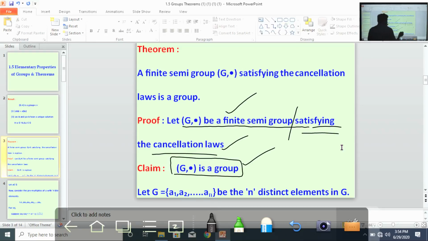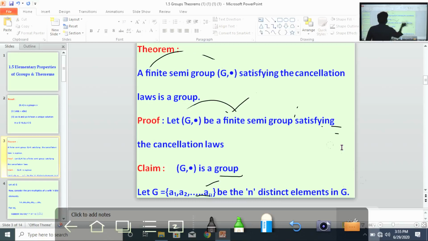So, given G is finite, right? So I take it like this: let G equal to a1, a2 and so on, an, because given G is finite, so let there be n distinct elements in G. Understand?